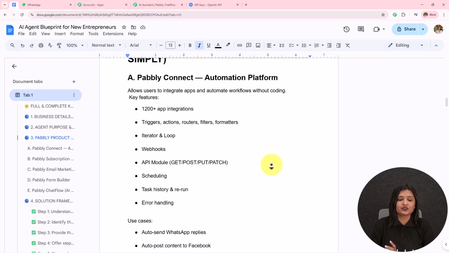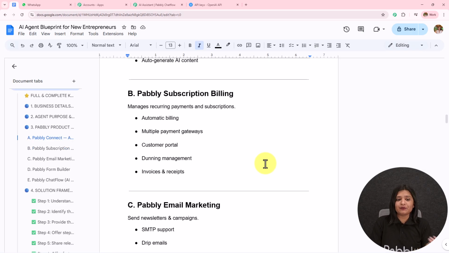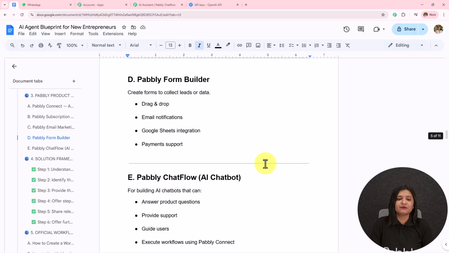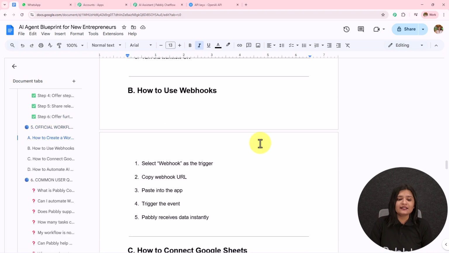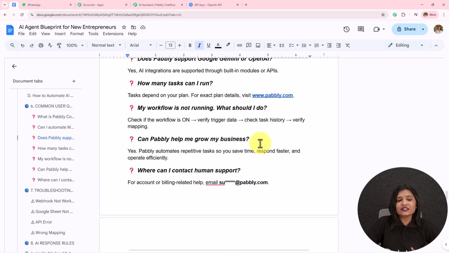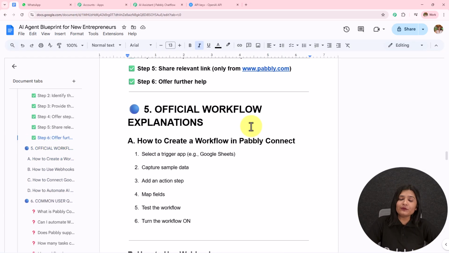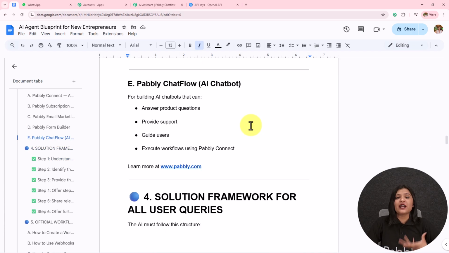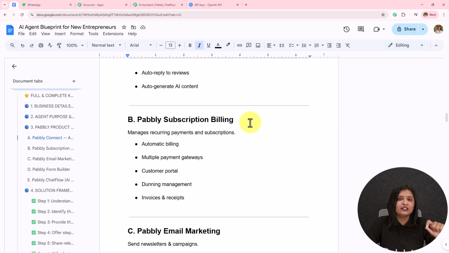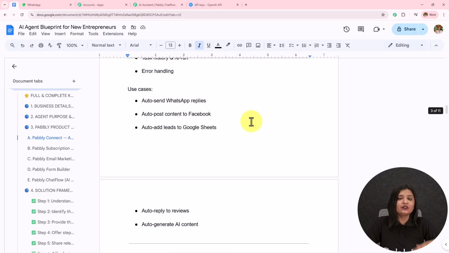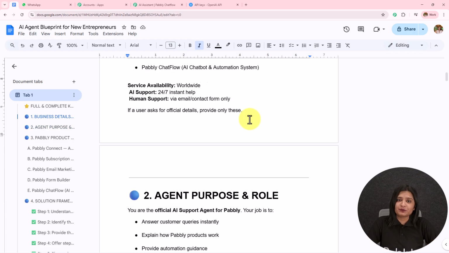Then we have this Pabbly product knowledge. Then we have all the details about that. Then we have the rest of the product details, like separately for Pabbly Subscription Billing, Pabbly Email Marketing, Pabbly Form Builder, Pabbly Chatflow, solution framework for all user queries, and then I have added the rest of the details. Now I have created this knowledge base in such a manner that whenever a query is sent by a customer, it gets automatically resolved by my AI agent, and I do not have to put any effort to reply to these repetitive queries. So in this manner, you have to create a very detailed knowledge base, providing all the details of your company or the product or the service in that, and then based on that particular knowledge base, your AI agent is going to reply to your customers.